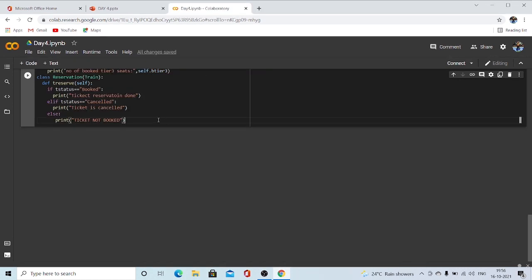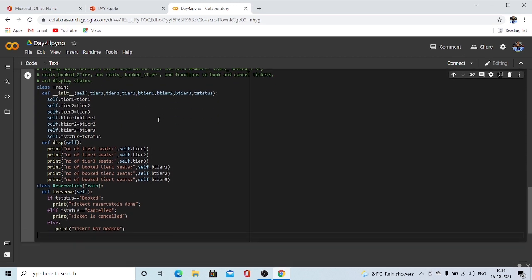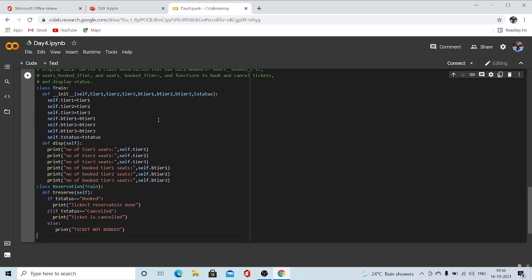Now let's take the inputs. For taking inputs, we have to take them from the user, right? So tier one would be int of input, enter number of tier one seats.